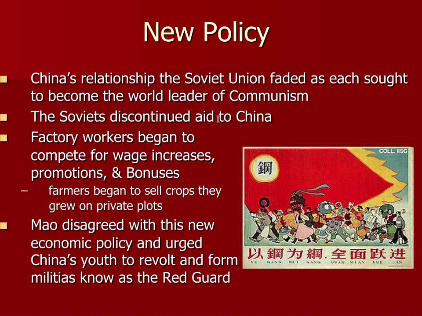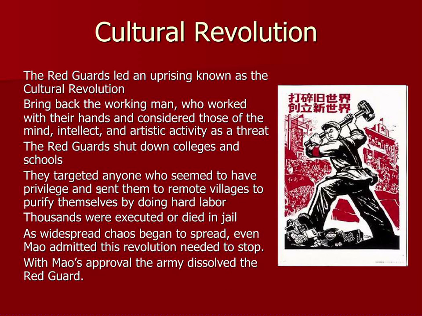So Mao says, okay, listen, with the Great Leap Forward, we're going to make sure that it happens in a communist way. He goes to the youth of China and creates the Red Guard, like these 16-year-old kids. He says, you need to go to the countryside and we need to have a cultural revolution. Here is a propaganda poster from the Cultural Revolution. We're going to bring back the working man, and we're going to kill anybody who is democratic or anybody who's smart. Literally, 16-year-old kids shut down colleges and schools, and anybody who ever had privilege, they send to remote villages, and they're purified using labor.